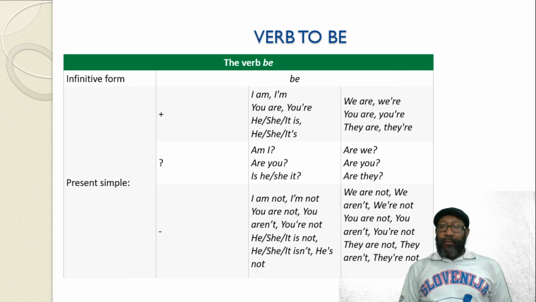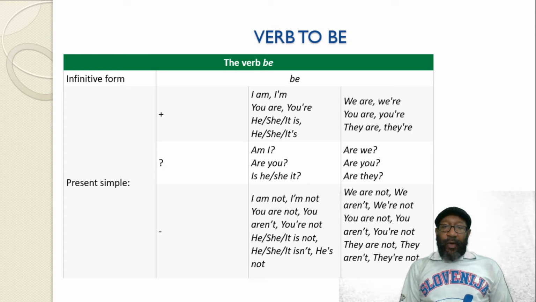Pay attention: to make the interrogative of the verb to be, you just need to change places between the subject pronoun and the verb to be. Questions most of the time appear with the verb at the beginning of the sentence. So, I am is the affirmative, am I is the interrogative.